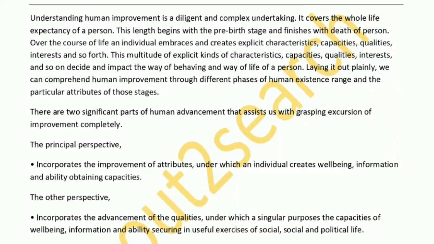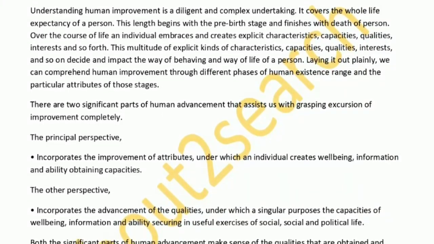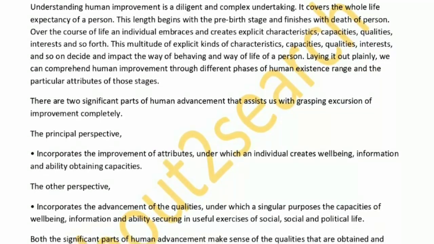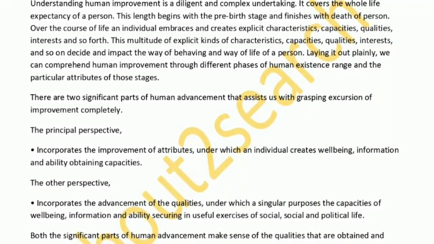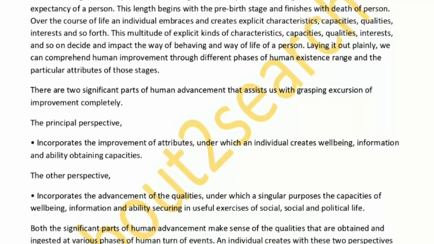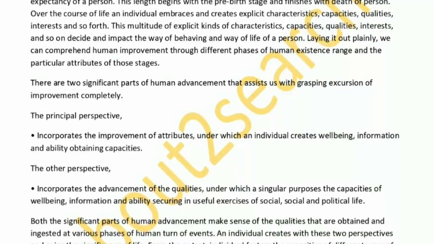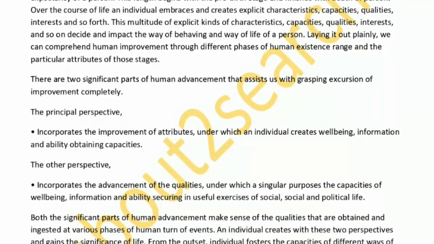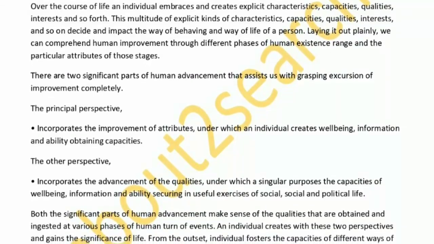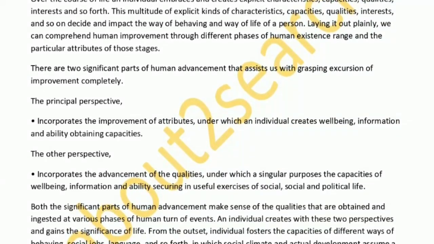The principal perspective, times, incorporates the improvement of attributes, under which an individual creates well-being, information, and ability obtaining capacities. The other perspective, times, incorporates the advancement of the qualities, under which a singular purposes the capacities of well-being, information, and ability securing in useful exercises of social and political life.